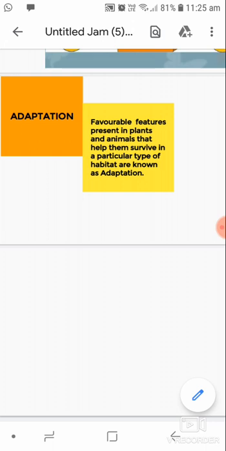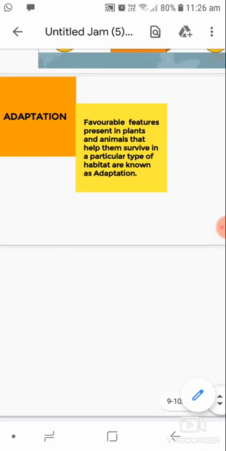And dinosaurs have become extinct. Why have they become extinct? Why are they not found today? Because they could not adapt themselves in the present scenario or in their present surroundings. So they became extinct. All those animals or plants which cannot adapt themselves in a particular environment become extinct. So for survival it is very necessary that we should adapt ourselves in our surroundings.